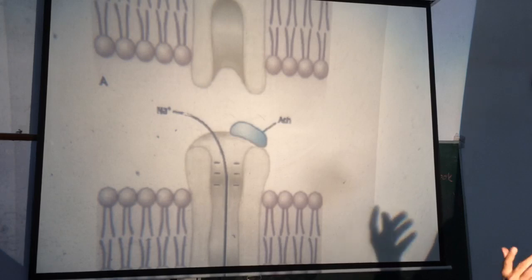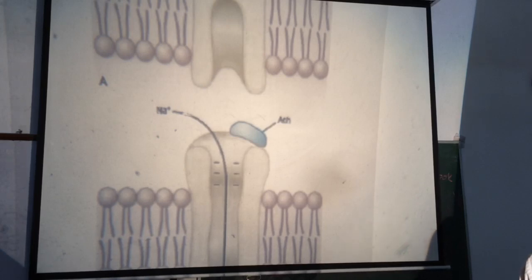These are cation channels, and with their opening there is diffusion of cations, mainly sodium ions.